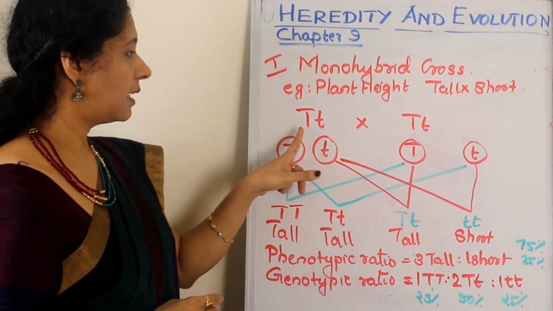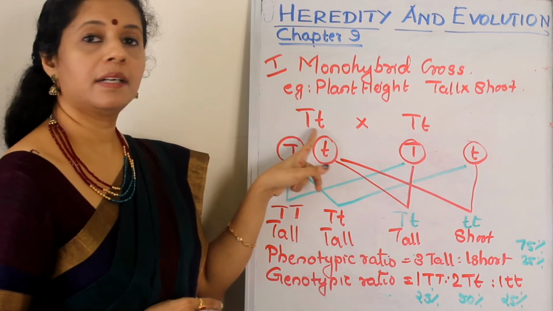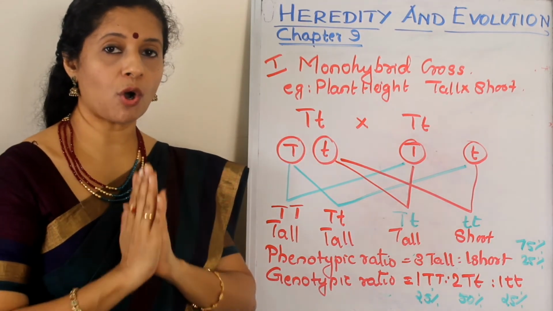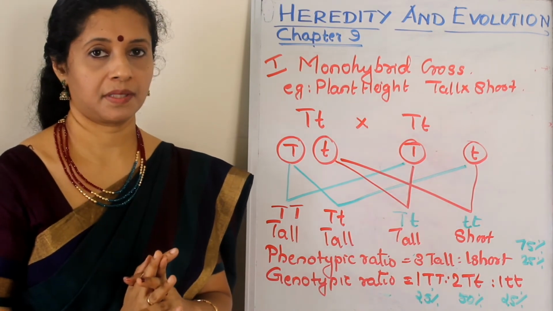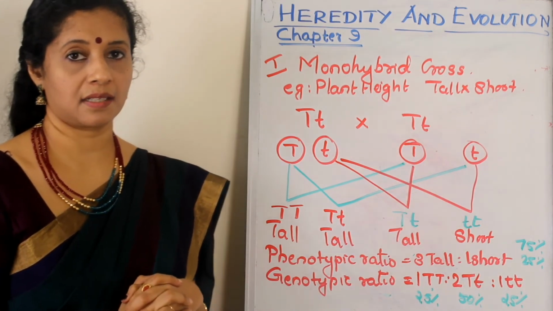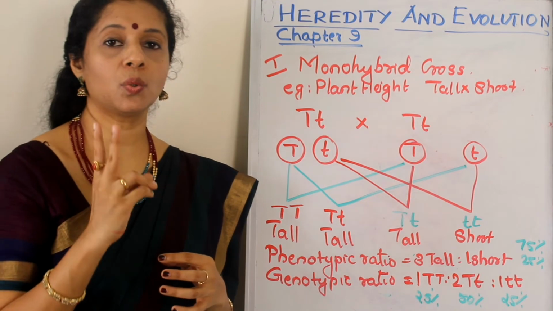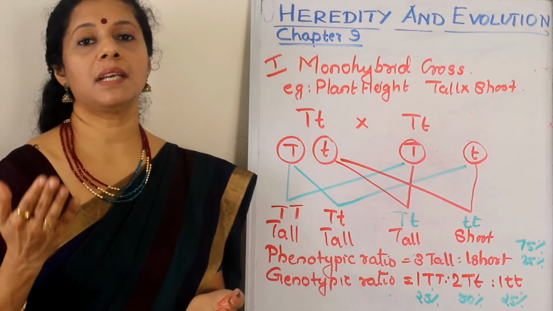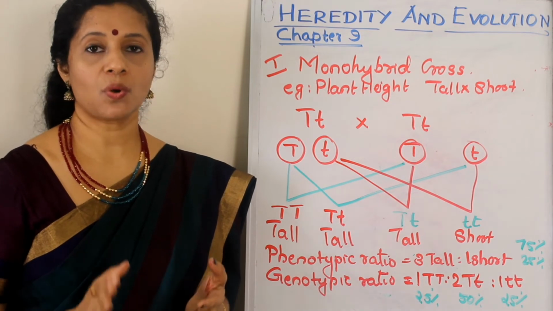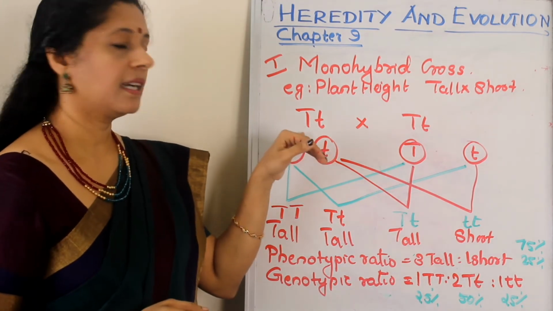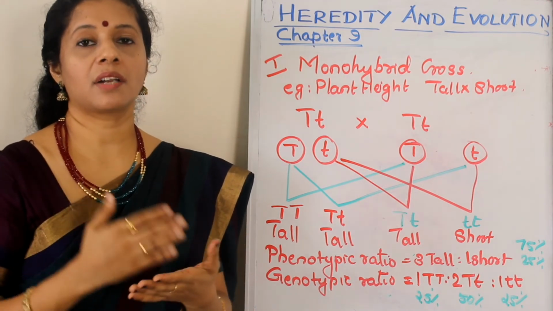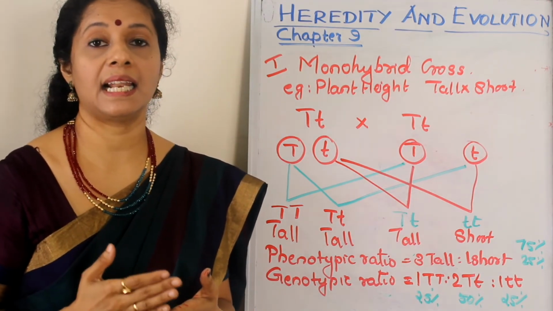Now look at this. Here these two are different, right? So they are two forms of the gene height. We consider height as a character. The gene has got two forms. Either it can be capital T or it can be small t. So, we call them alleles. Different forms of a gene are called alleles.